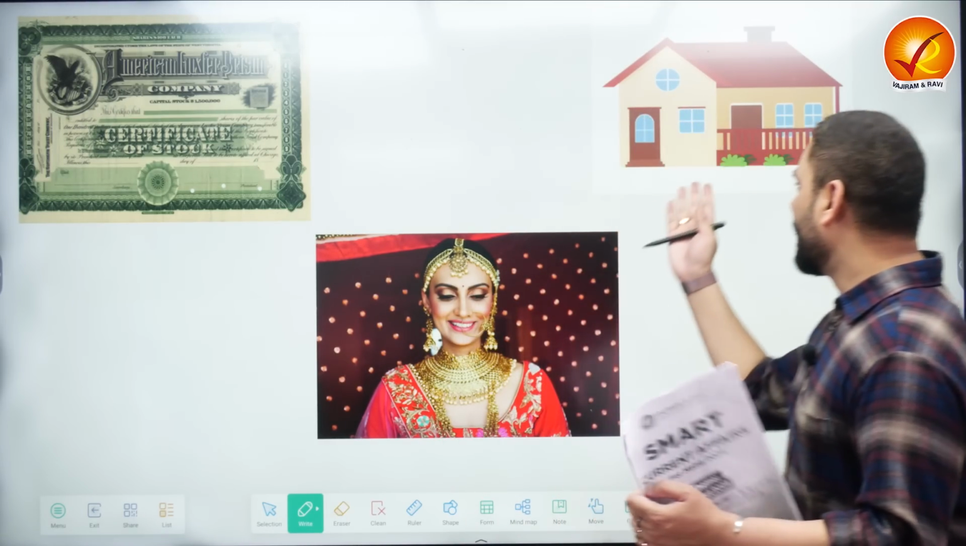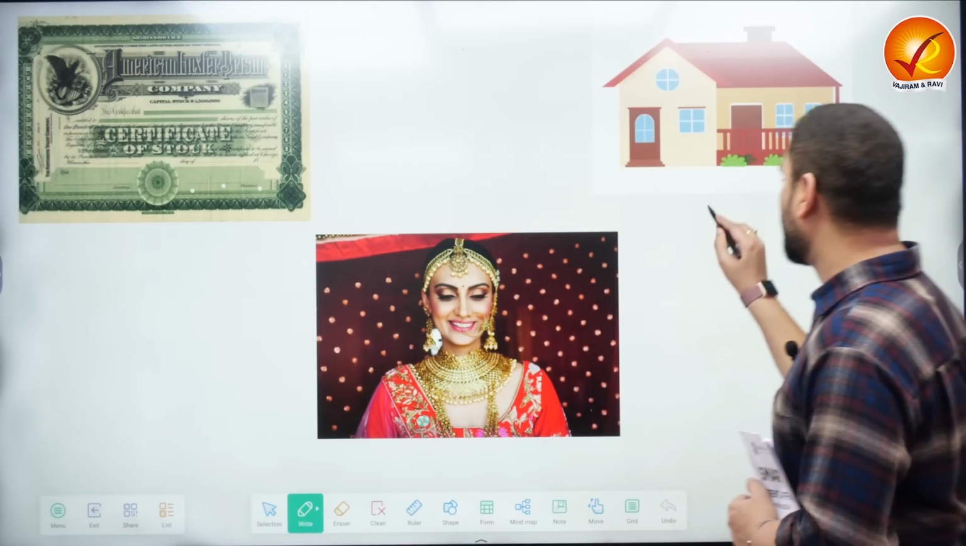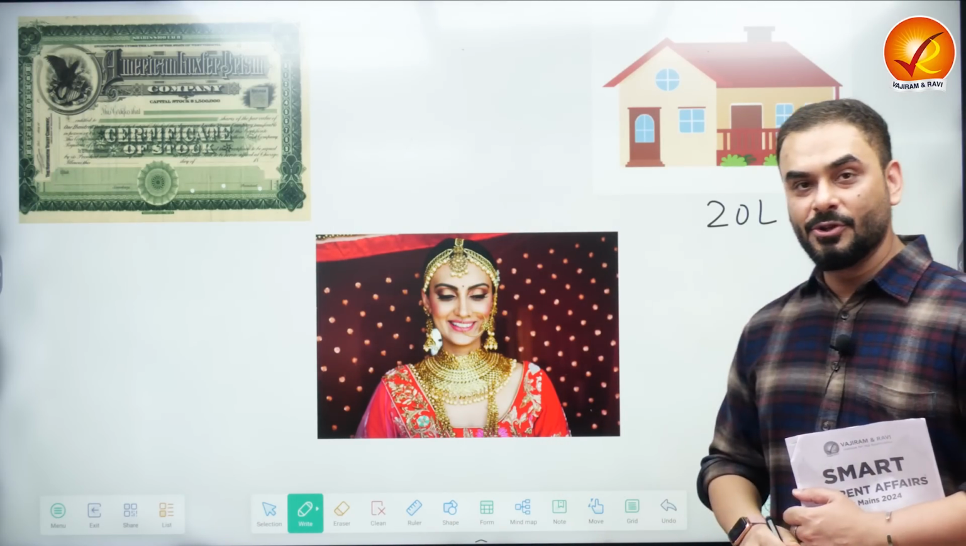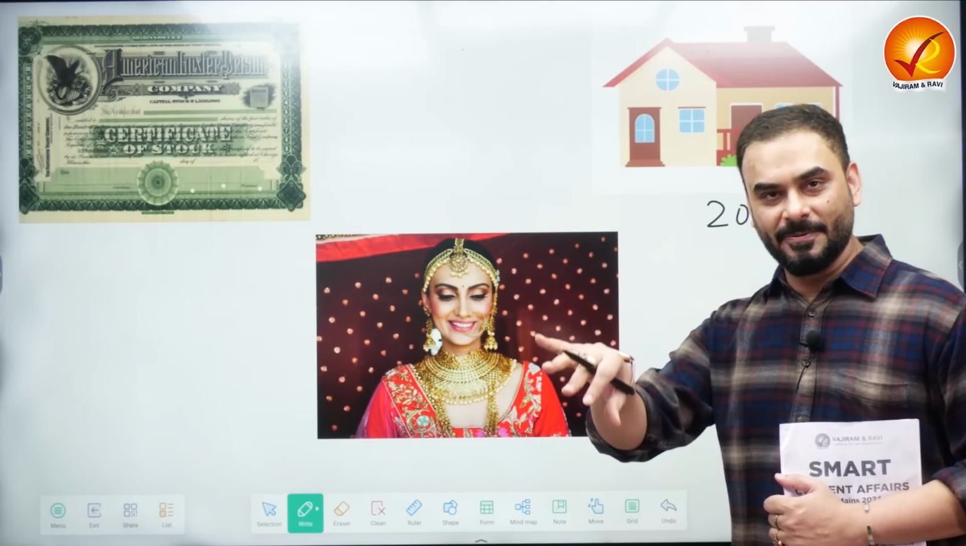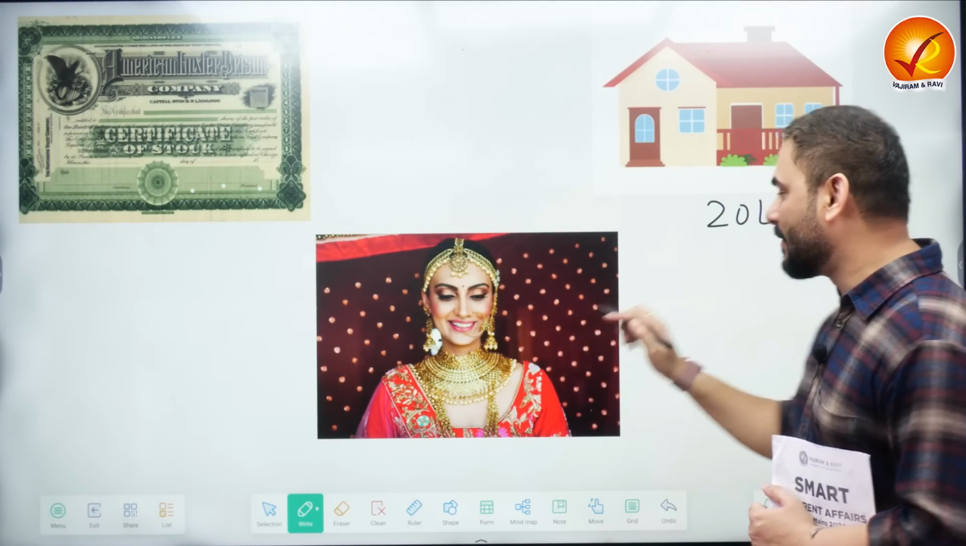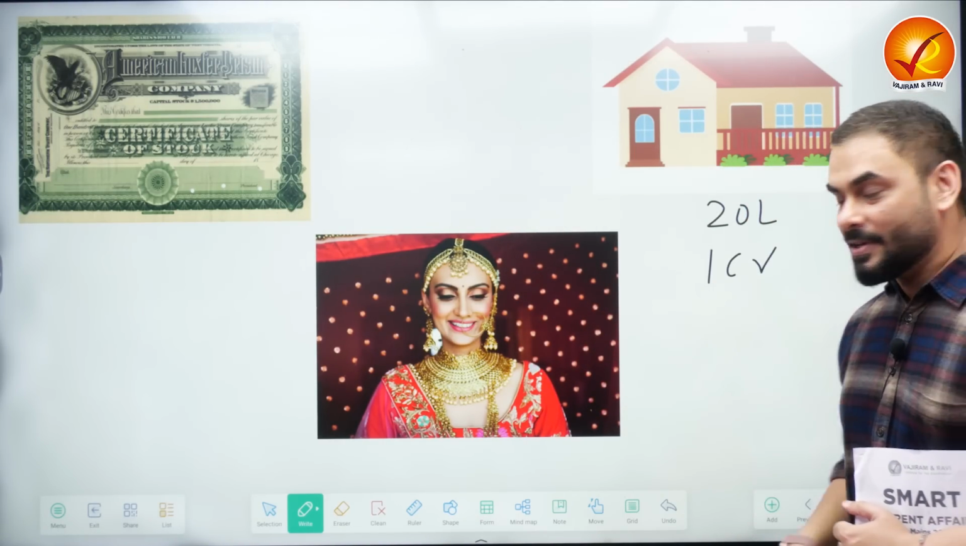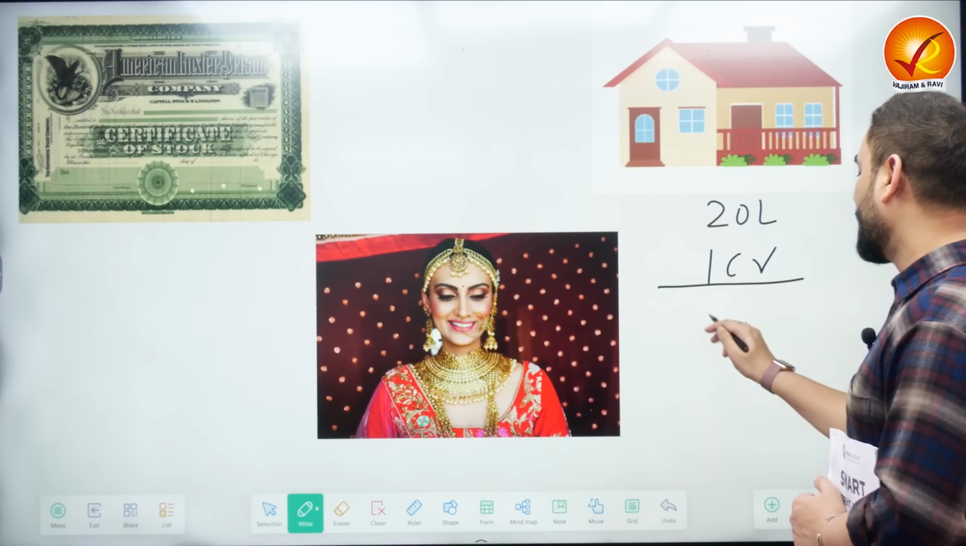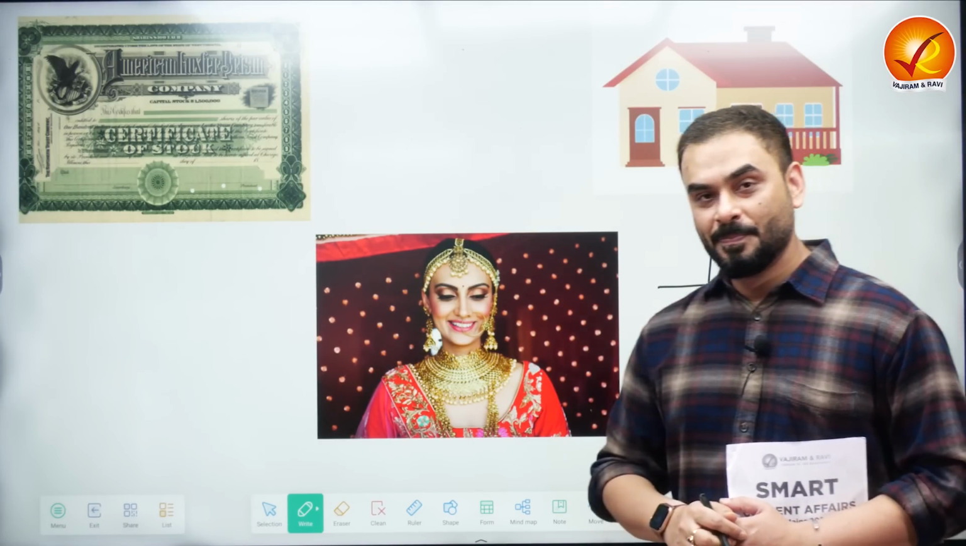Similarly, suppose you buy a house and the price of this house is 20 lakh rupees. You bought this house 5 years back. This year you decide to sell this house for 1 crore rupees. So what is the capital gains? Capital gains is 80 lakh rupees.